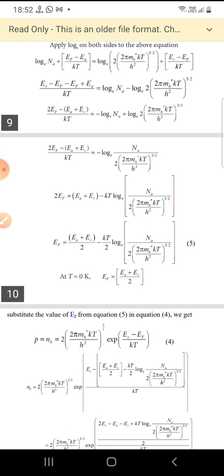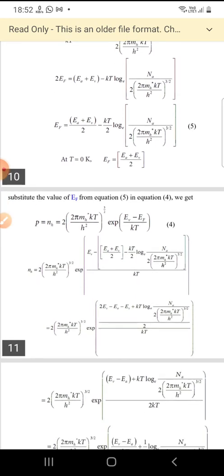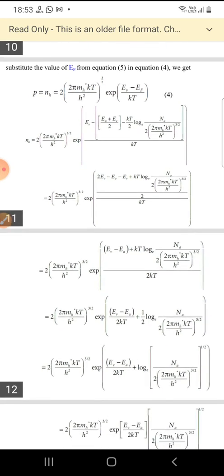Now by solving this, we will get EF is equal to (Ea plus Ev) by 2 minus kT by 2 into log of Na by 2 into (2 pi mh star kT by h square) whole power 3 by 2. At T equal to 0, we will get EF is equal to (Ea plus Ev) by 2. By substituting equation 5 in equation 4, we will get p is equal to NH equal to 2 into (2 pi mh star kT by h square) whole power 3 by 2 into exponential of (Ev minus EF) by kT.